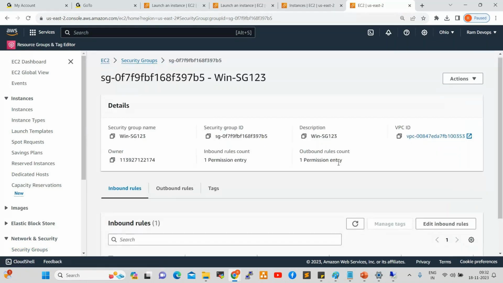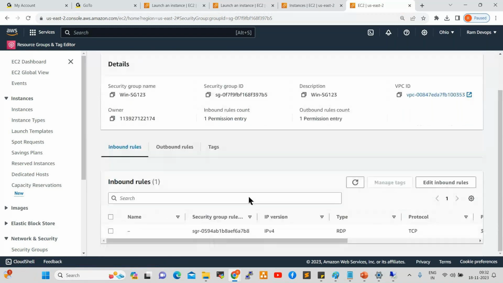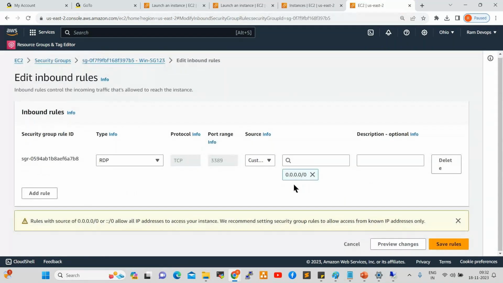Here, in the inbound rules, click on edit. Already one port is open, the RDP port, right? Which is 3389. Now I want to add one more rule here, which is custom TCP.